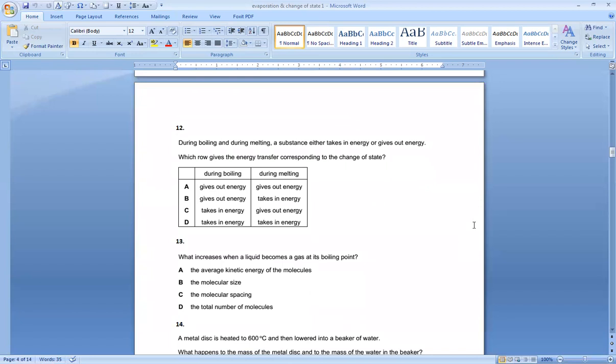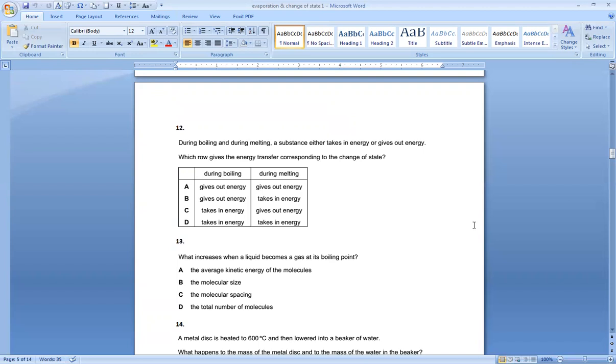Number 12 says during boiling and during melting, a substance either takes in energy or gives out energy. Which row gives the energy transfer corresponding to the change of state? During boiling, we need to supply the heat, and during melting, we need to supply the heat. So boiling takes in energy, and melting also takes in energy. So the option is D.